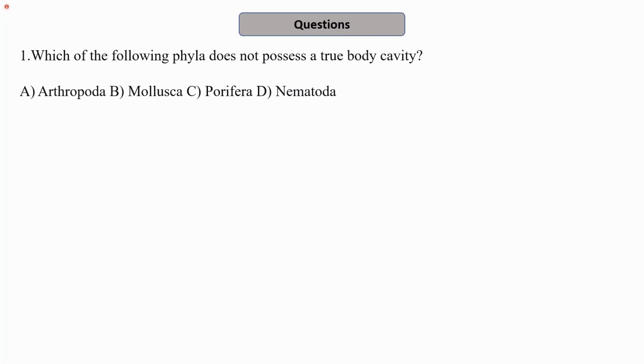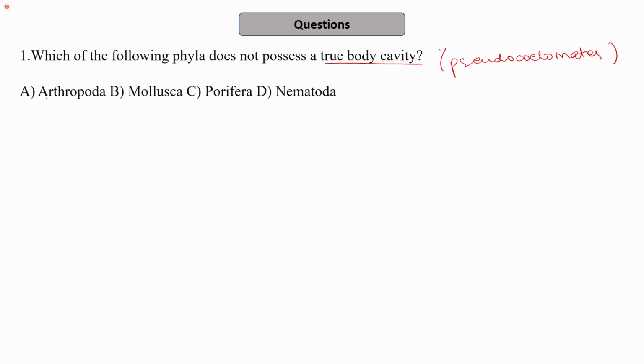So now, since we are ending with this non-chordate part, it is really important to just recapitulate all the points quickly about each and every phylum. For this, I have placed certain multiple choice questions that will allow us to revisit those parts again, which are very important, and highlight some of the important characteristics of a particular phylum. So which of the phyla does not possess a true body cavity? That is, it is asking about the phyla which are pseudocoelomates. That is, they have a false body cavity.